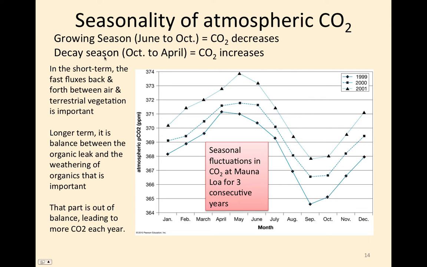During the decay season, where there's a lot more respiration and decomposition than photosynthesis, you see CO2 increasing. So from October to April in all these graphs, CO2 concentrations are generally rising. In the short term, the fast fluxes back and forth between air and terrestrial vegetation are important. In other words, this wavy nature is due to those fluxes between the terrestrial biosphere and the atmosphere.